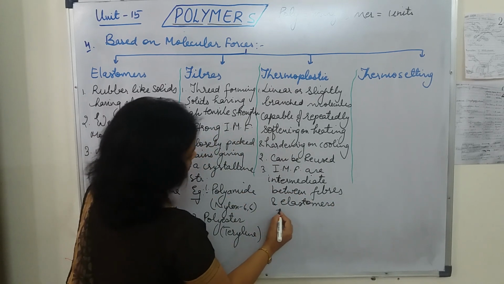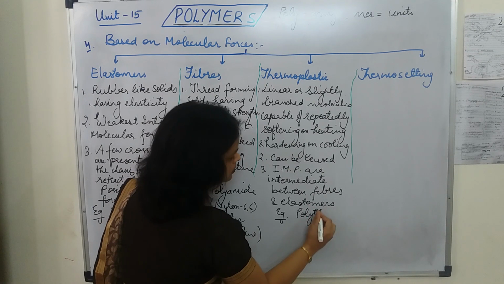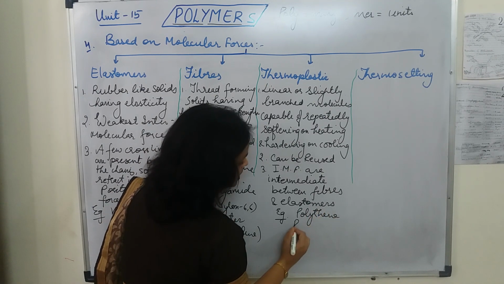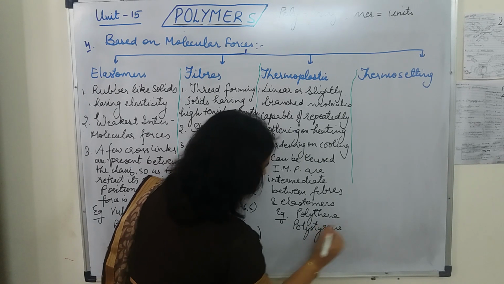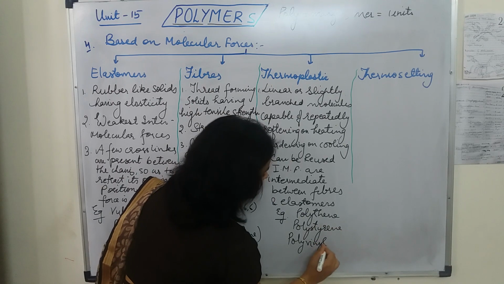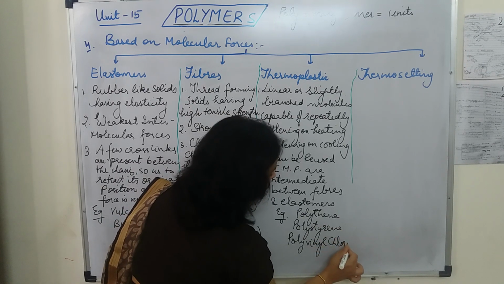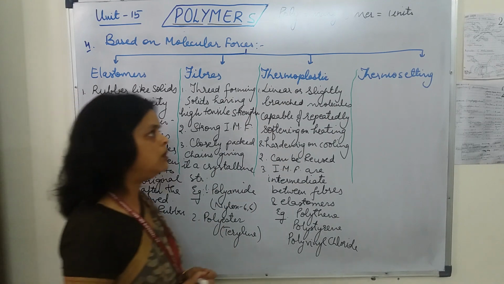Here we can write the example polythene. We can take the example of polystyrene. We can take the example of polyvinyl chloride. So all these examples come in the category of thermoplastic.